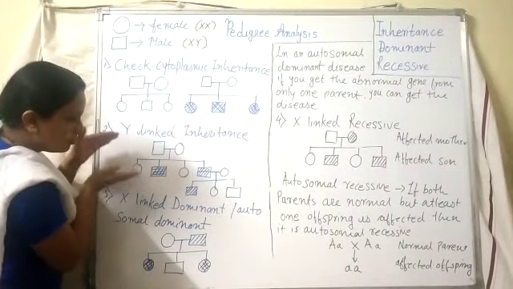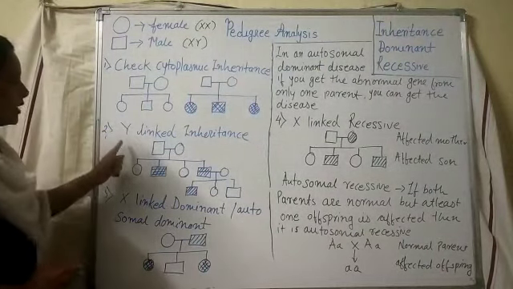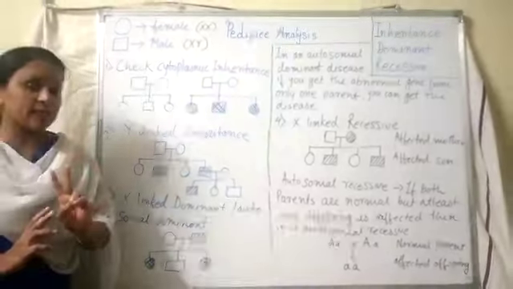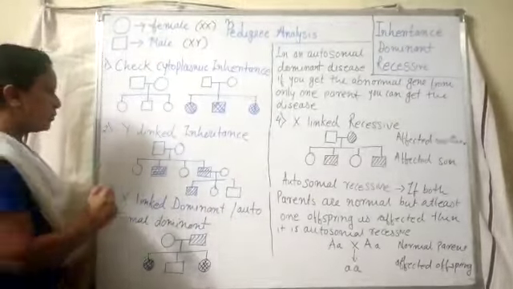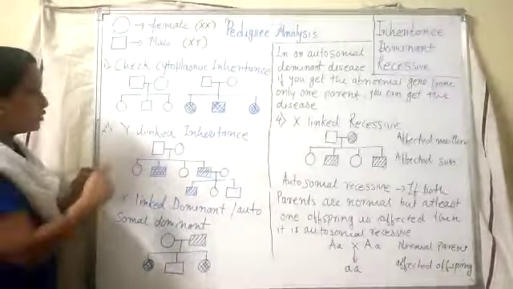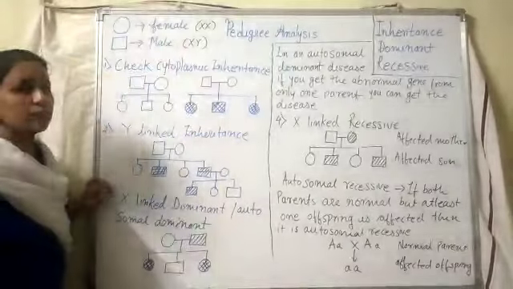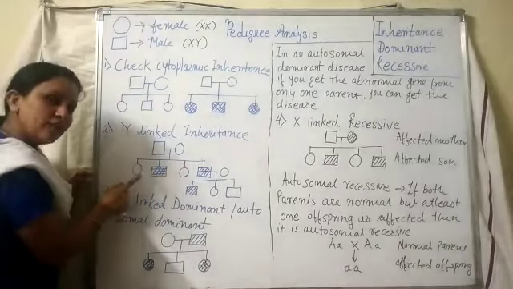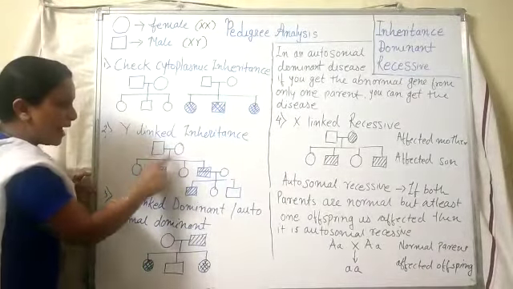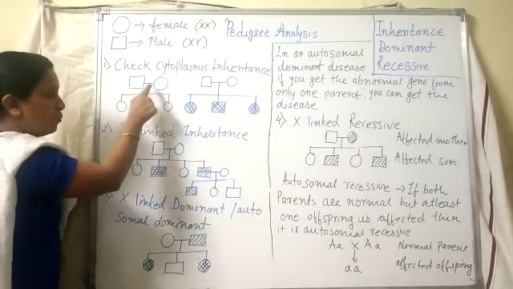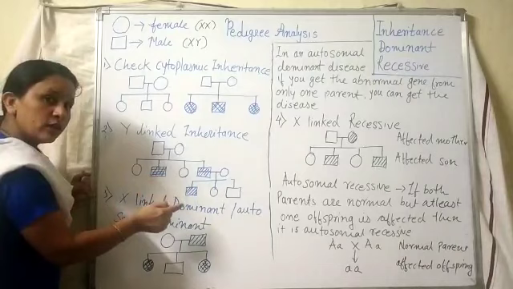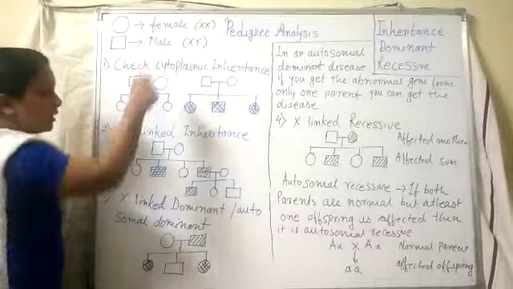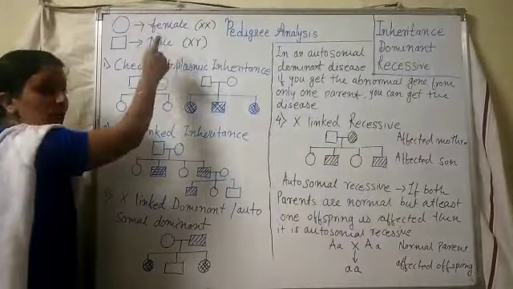Then we have to look at the pedigree chart again to see whether it is Y-linked inheritance or not. This is the second step; the first step we have already done. How do we identify Y-linked inheritance? In the genotype, the Y is there with the male only. Now correlate that point with the pedigree chart. What can you observe? Both the parents are normal, just like in the first case. But in the next generation, you may see that the son is affected. How has that gene come there? Obviously from the male, we are getting this Y.